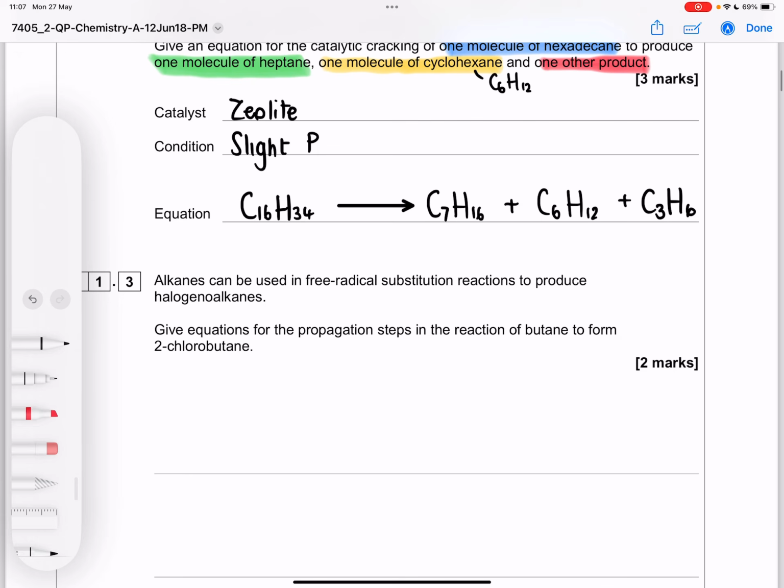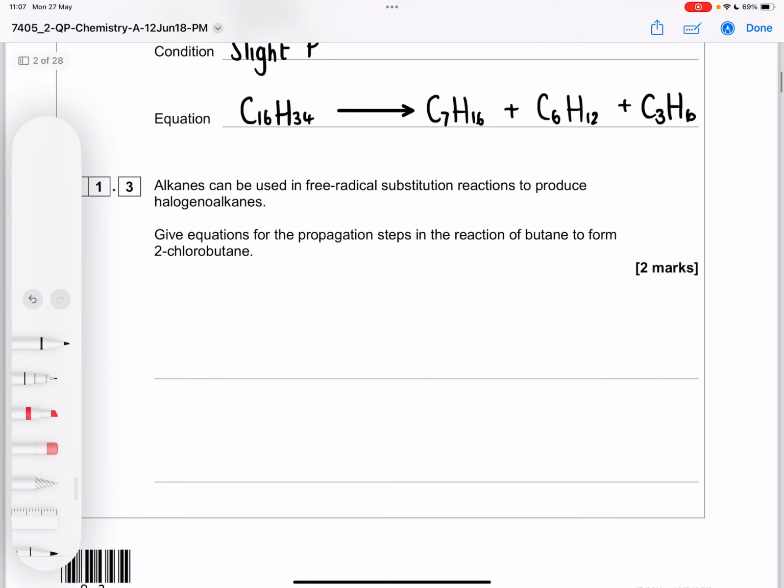Then it says alkanes can be used in the free radical substitution reactions to produce halogenoalkanes. Now we're being told specifically to make 2-chlorobutane from butane. Because we're being given a specific product to make, we do need to show the location of radicals, and we're doing the propagation step. That's radical in, radical out. So radical plus molecule makes radical plus molecule. So we're going to start with our butane, CH3CH2CH2CH3, and we're going to add our radical.